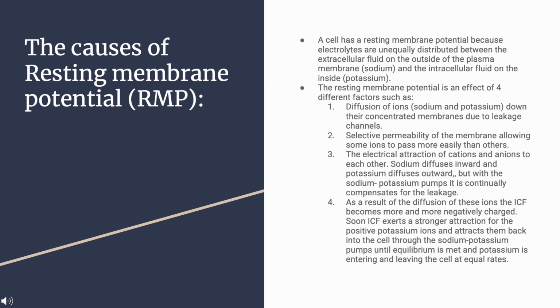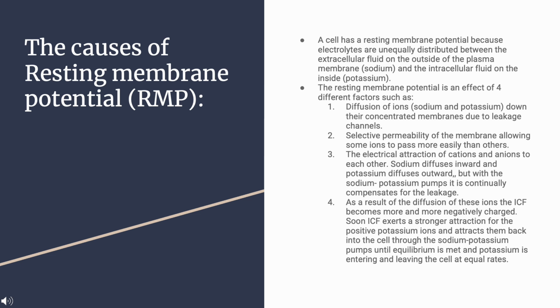The resting membrane potential is an effect of four different factors. Diffusion of ions, sodium and potassium, down their concentration gradients due to leakage channels. Selective permeability of the membrane, allowing some ions to pass more easily than others. The electrical attraction of cations and anions to each other. Sodium diffuses inward and potassium diffuses outward.